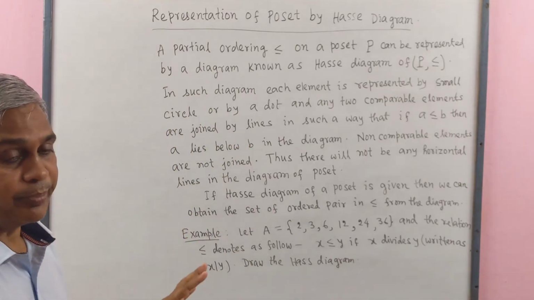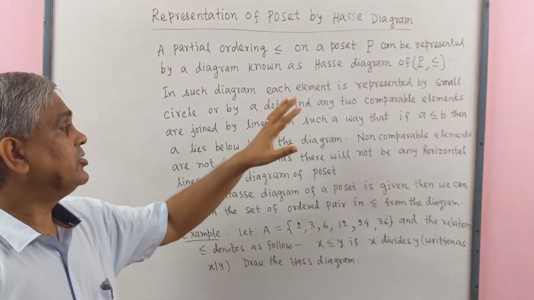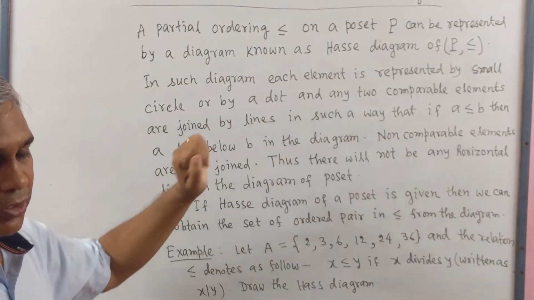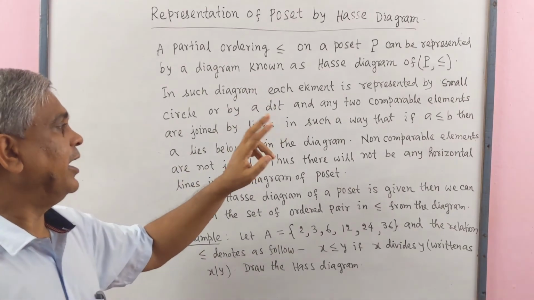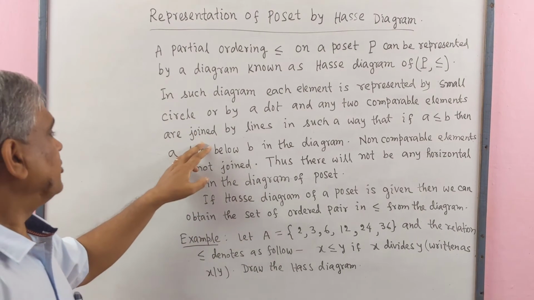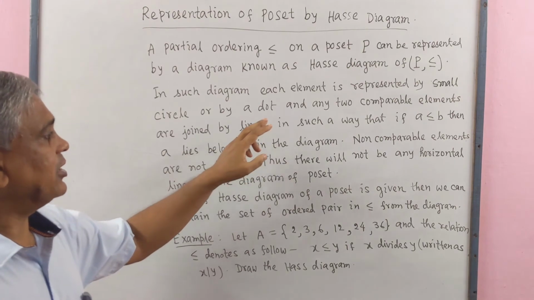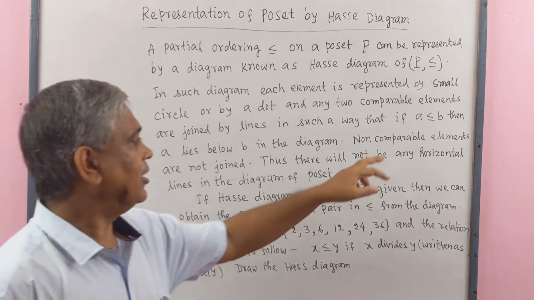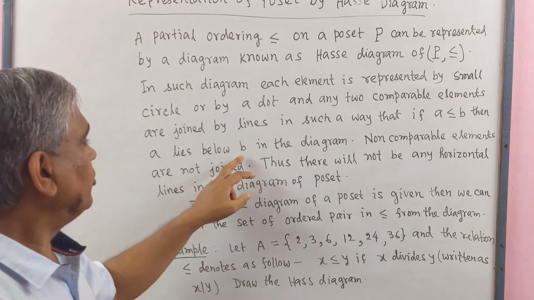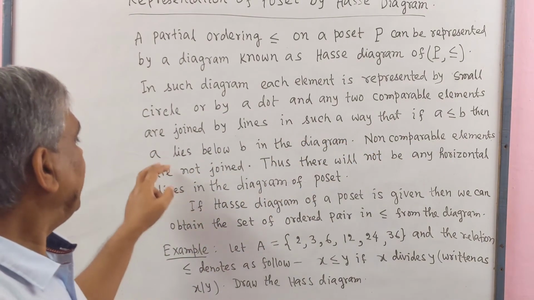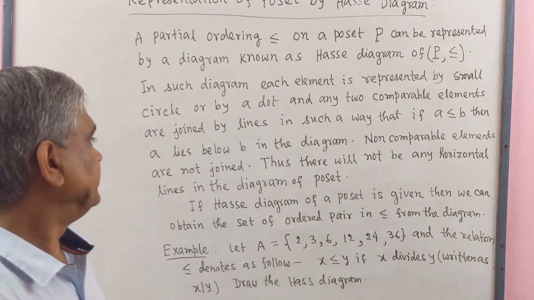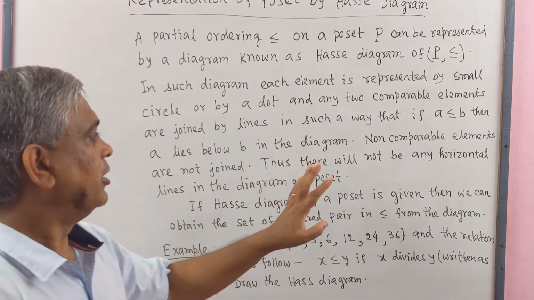In such a diagram, each element is represented by a small circle or by a dot, and any two comparable elements are joined by lines in such a way that if a is related to b, then a lies below b. We join a and b. We write a below the b in the diagram.